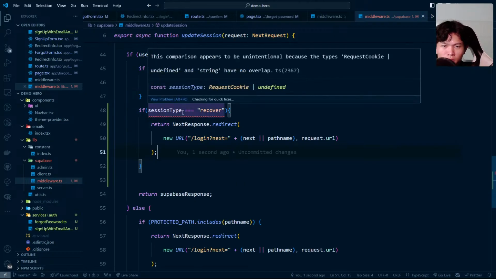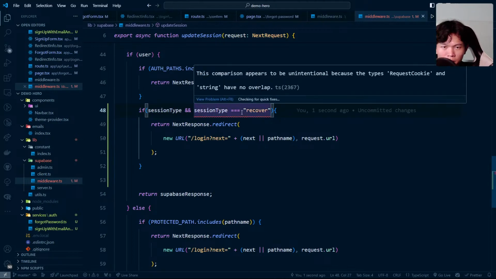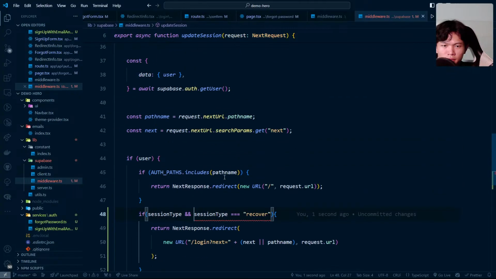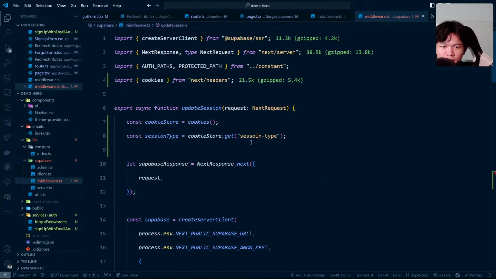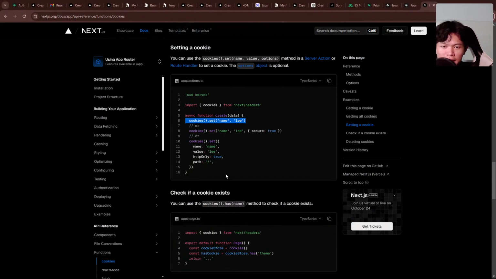Wait, what happens here? Undefined or anything. So if session and session type, this comparison appears to be unintentional because the types cookie and string have no overlap. Okay, so the value that we get is not a string.